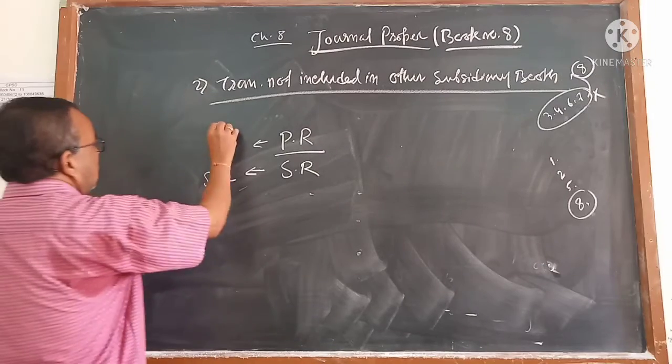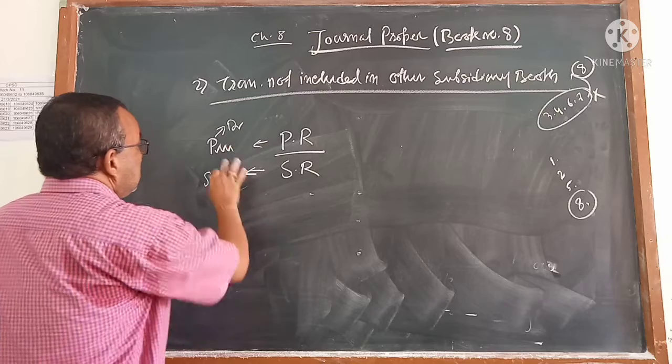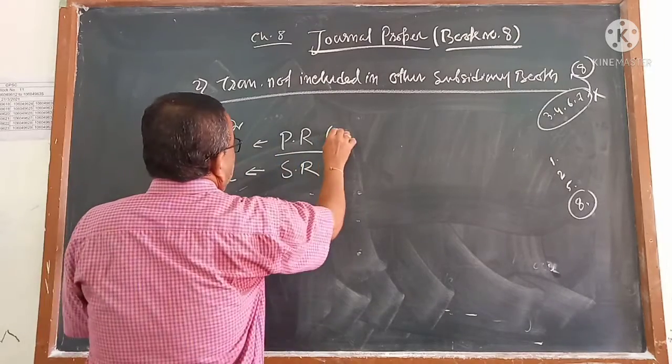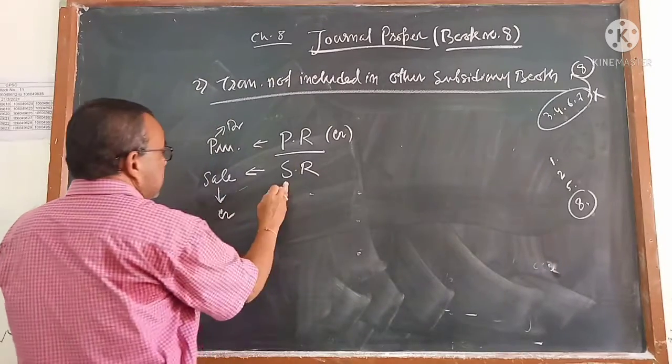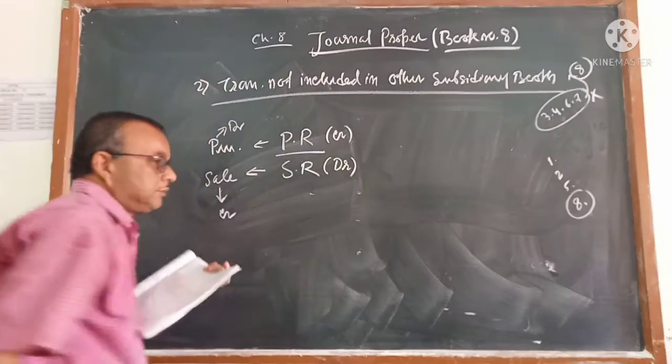And purchase is always debit and sales is always credit. If purchase is debit, purchase return will be credit. If sales is credit, sales return will be debit. याद रखना.